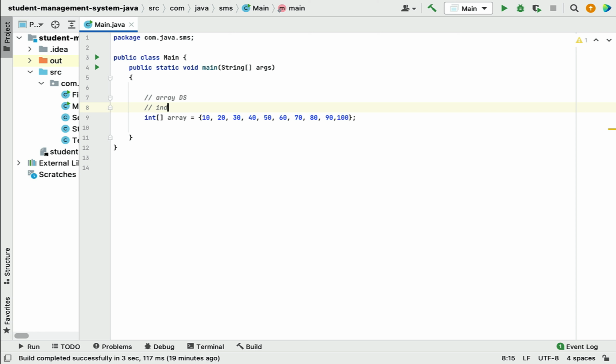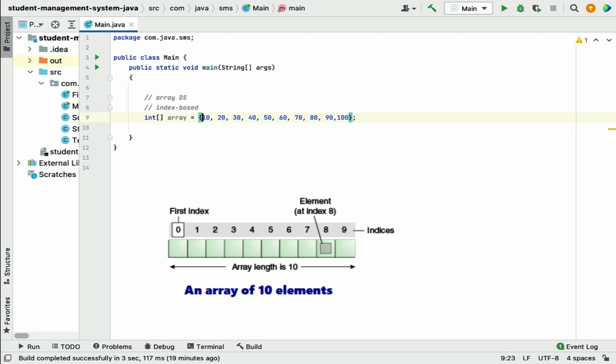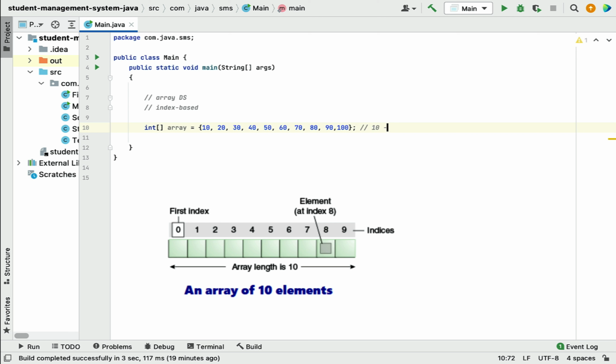And an array is index based because each element in the memory represents an index. For example, 10 is stored in index 0, 20 is stored in index 1, 30 is stored in index 2, like that.